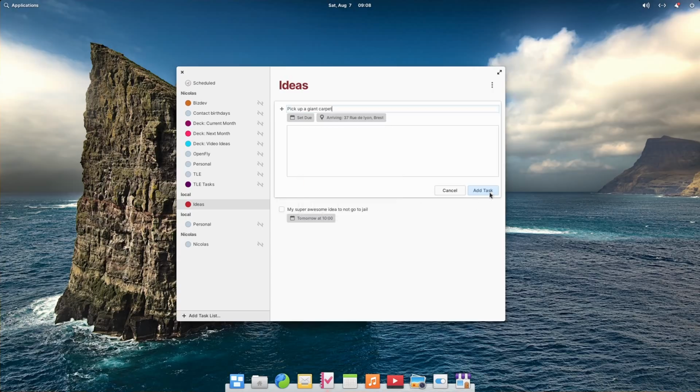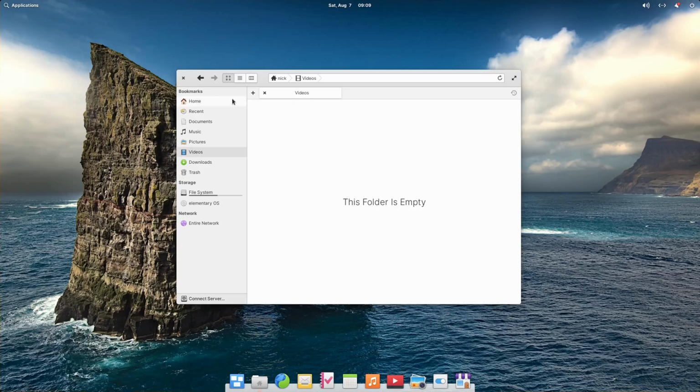It's also distributed as a Flatpak. And now I want you to try to say Flatpak tasks 10 times in a row very fast. Try it.